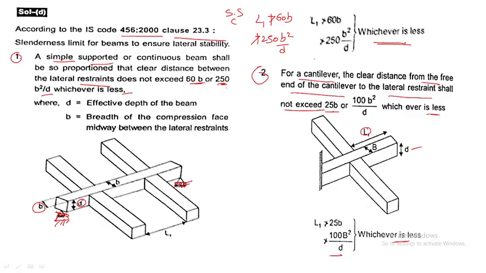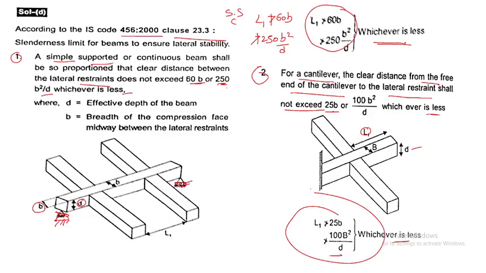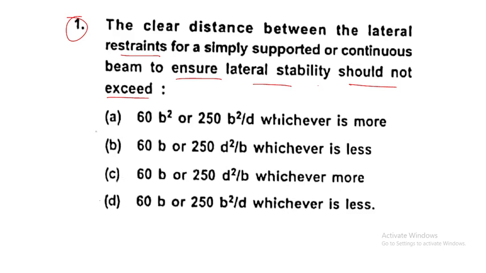So in order to answer this question, you have to remember these formulas with their conditions. If they change the question to cantilever, then you can answer easily. So the answer for this question is D, 60b or 250 b square by d, whichever is less.